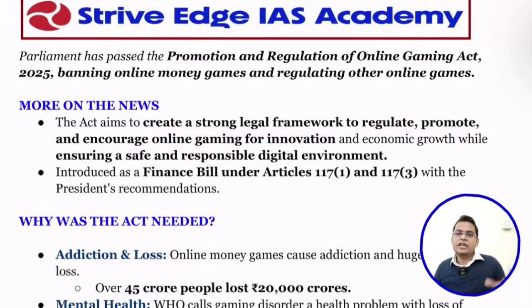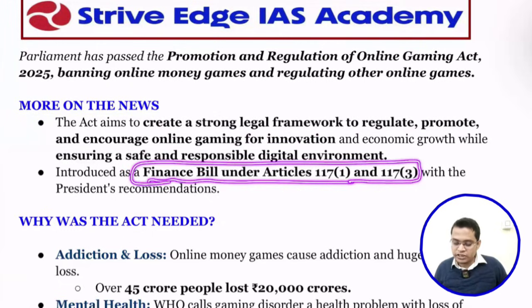First, it is prohibiting money games, that is, games involving money. Second, it is regulating, promoting and encouraging online gaming for economic growth, for education, for skilling. So it is not completely banning, it is banning money games only. So it was introduced as a finance bill, Article 117(1) and 117 clause 3.